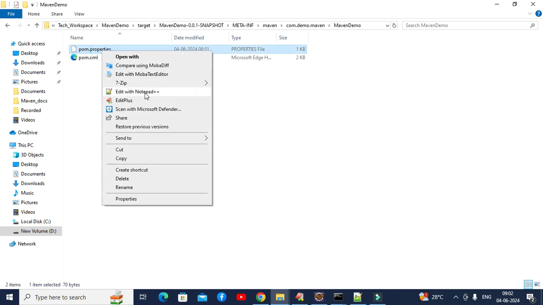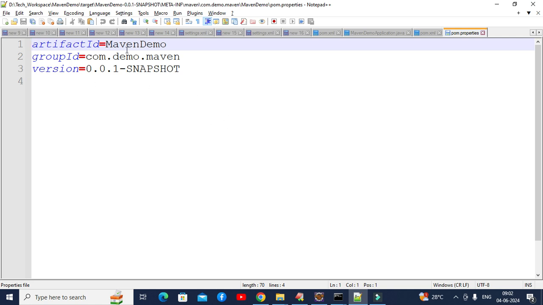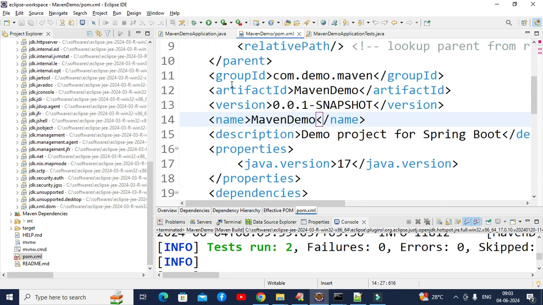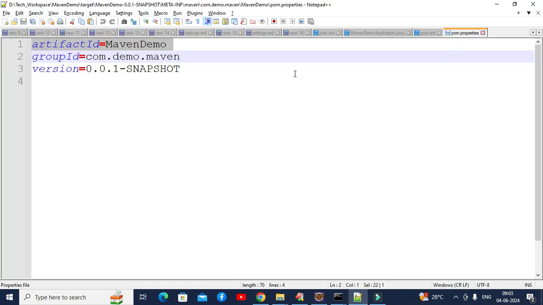These properties are nothing but the group ID, artifact ID, and version. The artifact ID is nothing but Maven demo, and the version is 0.0.1-SNAPSHOT. These details are copied from the same place. You can see group ID, artifact ID, version. These three are copied into here. These are useful while running the packages on the production server.